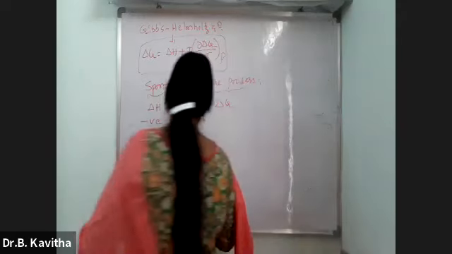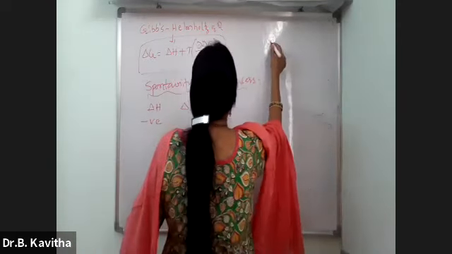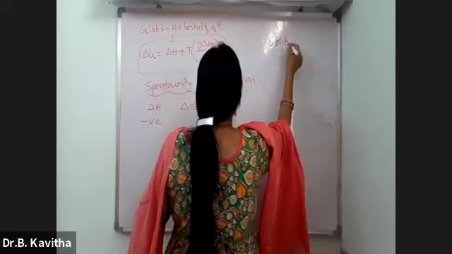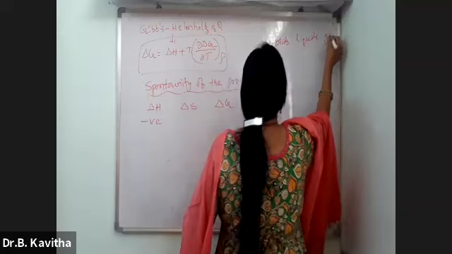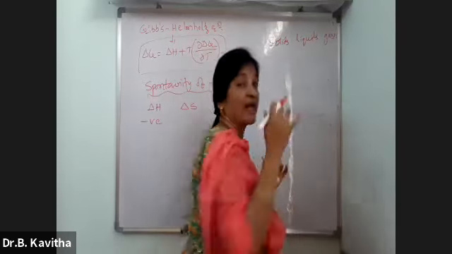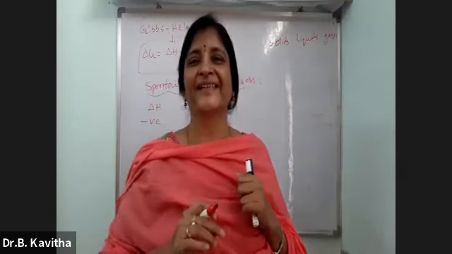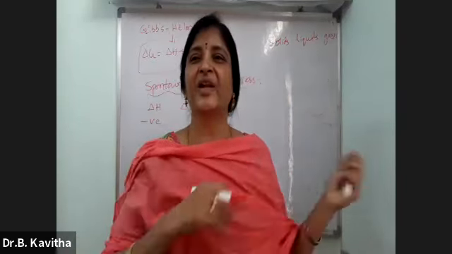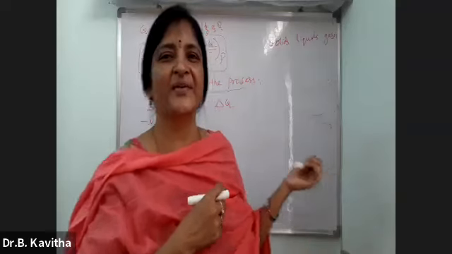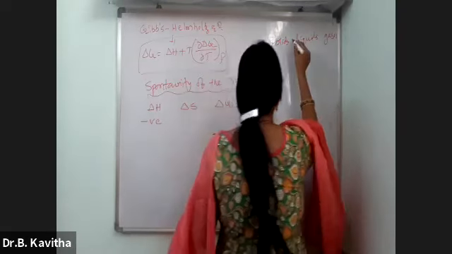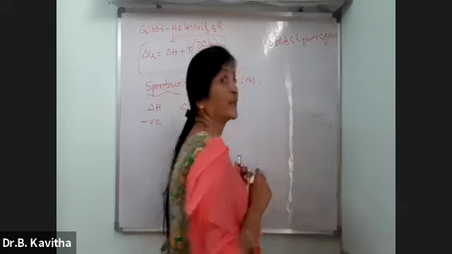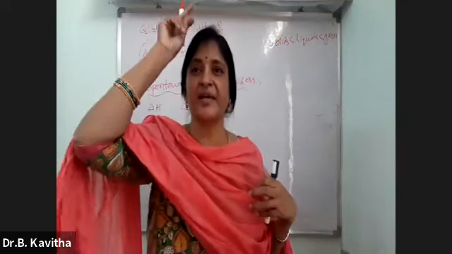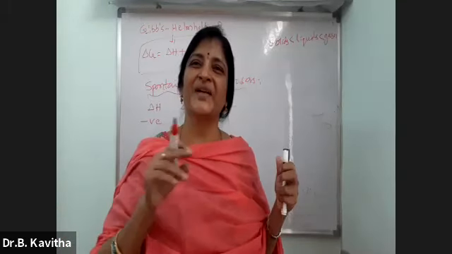Because of that reason, if you take solids, liquids, and gases, which will have more entropy, in which is there more randomness? Therefore, solids will have less entropy. Liquids will have less entropy compared to gas. That means gases will have higher entropy compared to liquids, compared to solids.